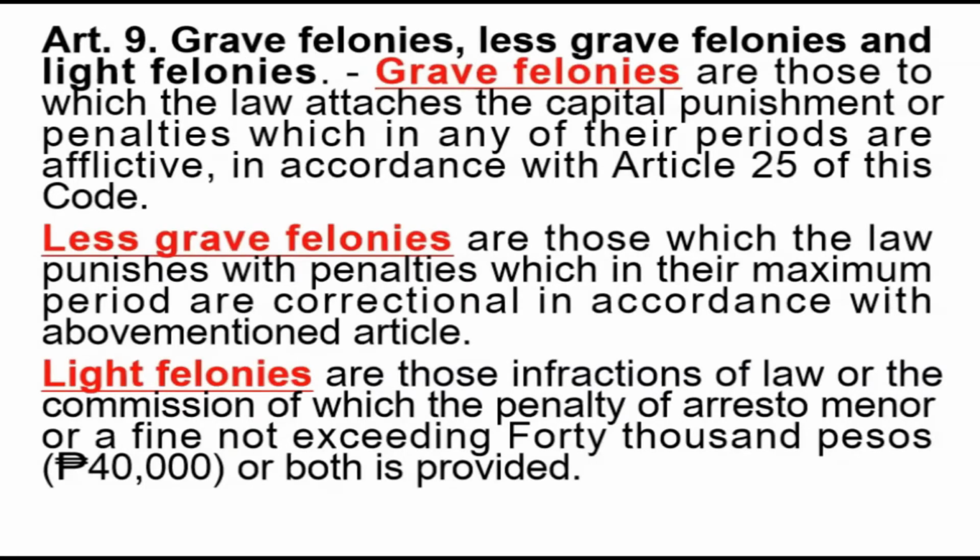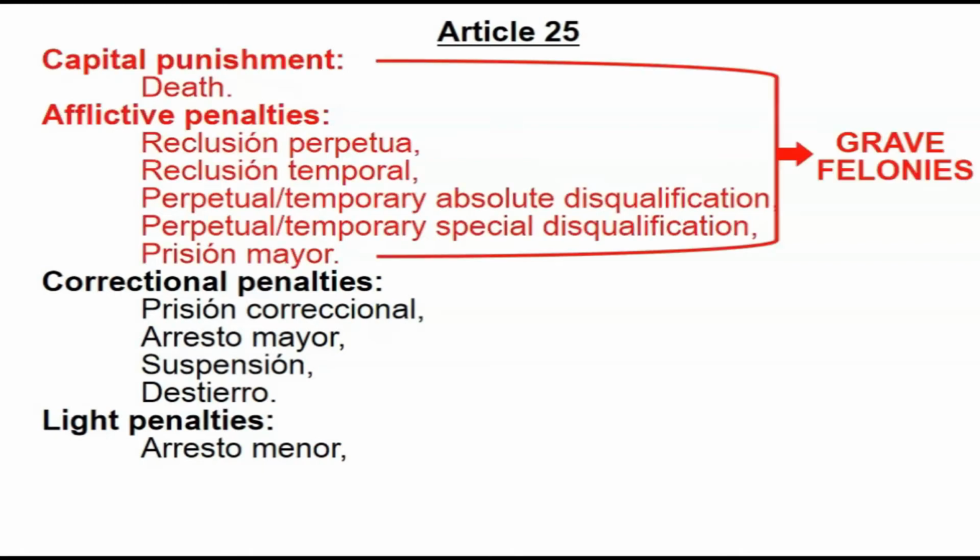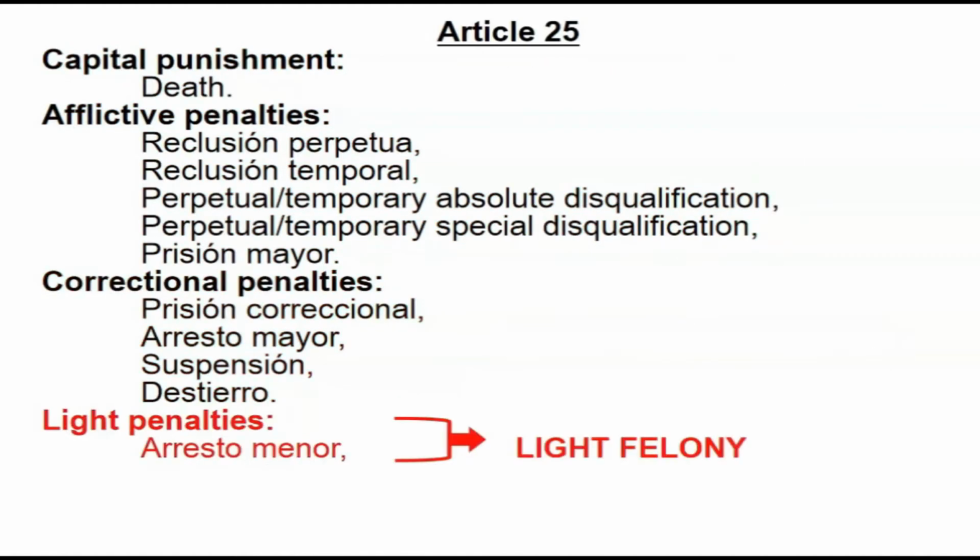If you study Article 9, you should also study its sister article, which is Article 25. You can only understand Article 9 if you read Article 25. And this is Article 25. It provides the scale of penalties. We have capital punishment, afflictive penalties, correctional penalties, and light penalties. Now, if you apply Article 9, ito ngayon ang mga grave felonies. And then less grave felonies at yung light felony.